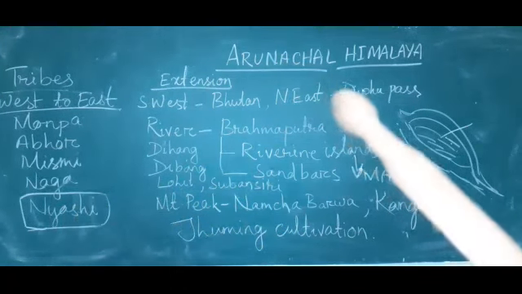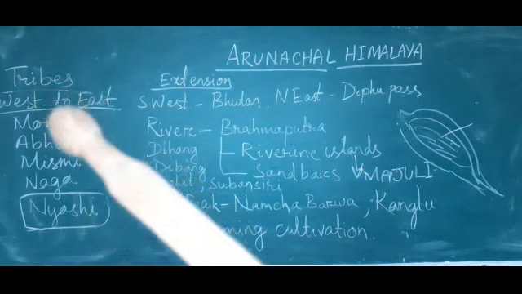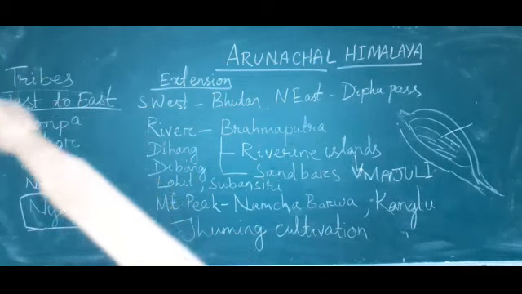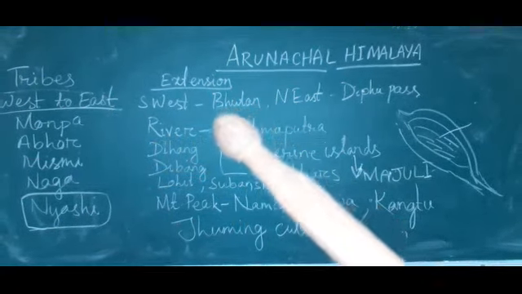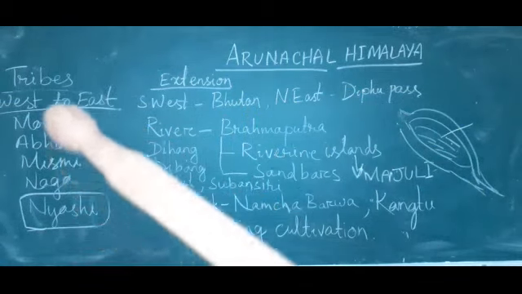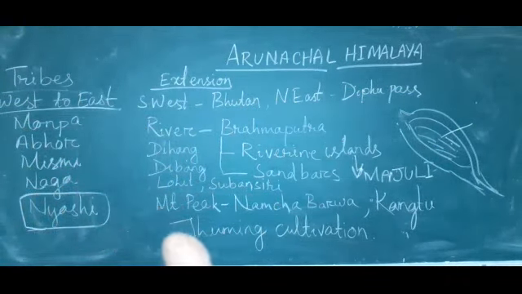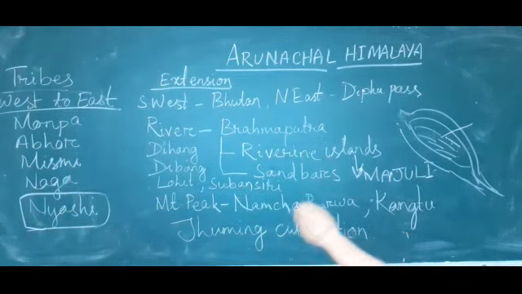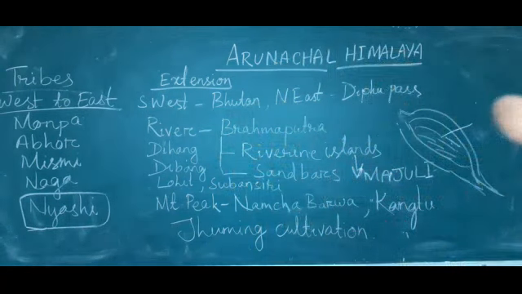These tribal people live from west to east, from Bhutan towards Dipu Pass. What is the main occupation of these people? They practice jhum cultivation. Okay, this is all about the Arunachal Himalaya.